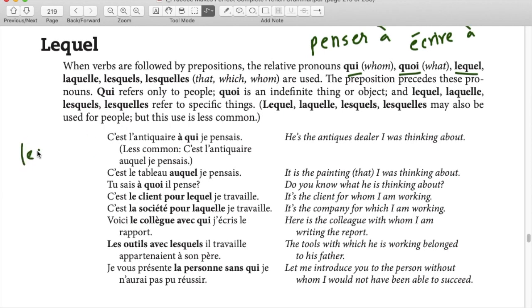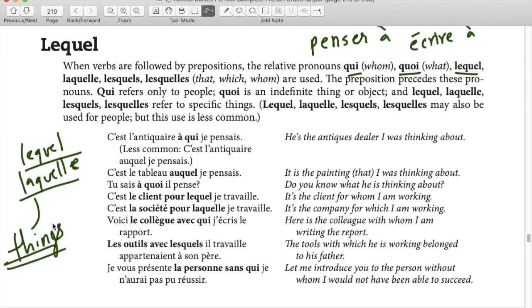Now the thing about laquelle and lesquels, lesquelles, is that they usually do not refer to people. These are usually used for things, not people. It's very uncommon to use lequel for a person or laquelle for a female person. Generally, all of them mean whom. And when it's a person, in this situation, when we are using a verb in the dependent clause which has a preposition, we use qui. This qui is different than the earlier qui.